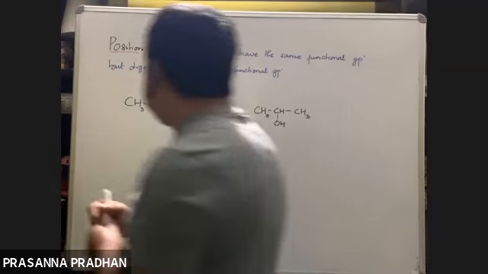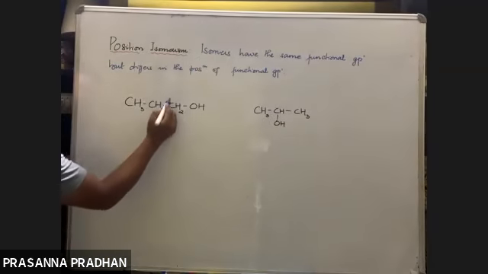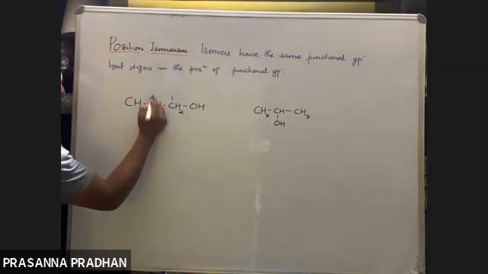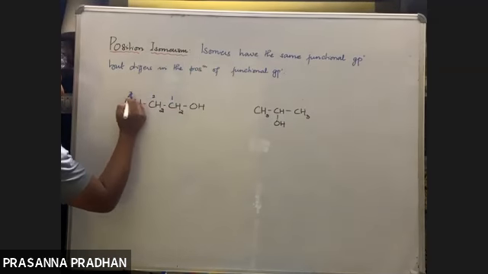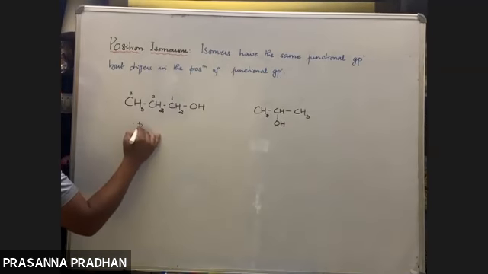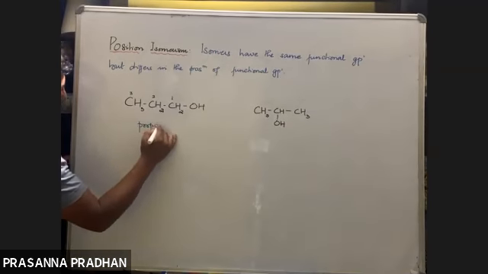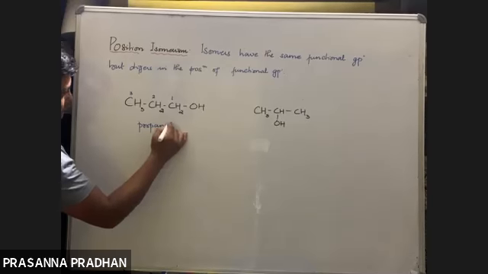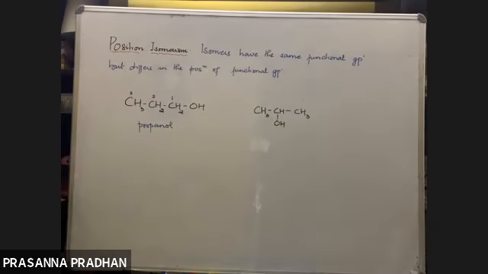So where do we start numbering from? We start numbering from that carbon atom so that the carbon bearing the functional group gets the lowest number. What root will it be? Prop, in propanol. So we eliminate the E. Why do we eliminate the E?